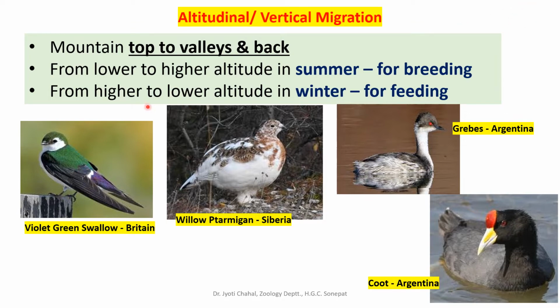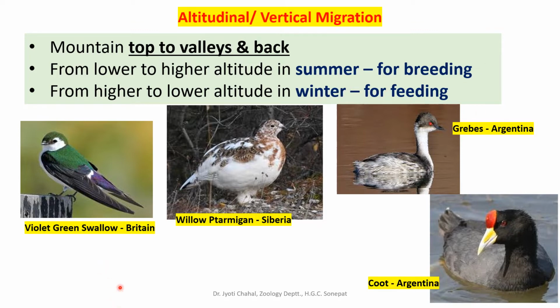Then another movement is from higher to lower altitude. It is generally during the winter, because the temperature will fall below a certain level, which will be intolerable for birds. So it is better for them to move to the downhill or foothill region, at a lower altitude, for feeding, because there will be no food at higher altitude at the top of the hill when there is snowfall. So it is better for the birds to move downward to the base of the hill. That will be their feeding ground.